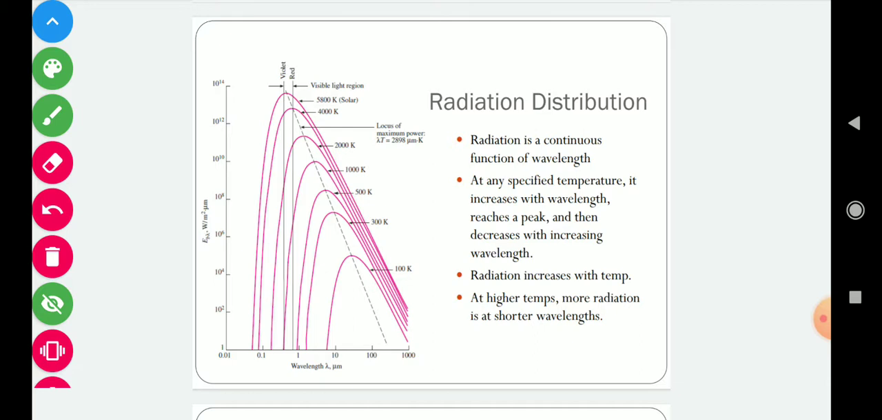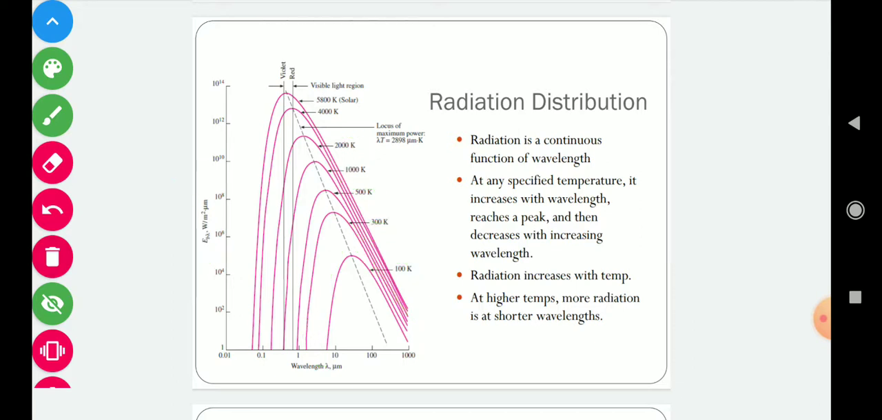The third observation is that radiation increases with temperature. So you can see these radiations are at 100 Kelvin, 300 Kelvin, 500 Kelvin, 2000 Kelvin. So as temperature increases, the total radiation also increases.